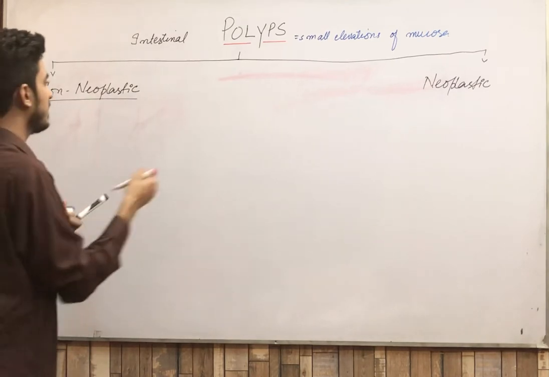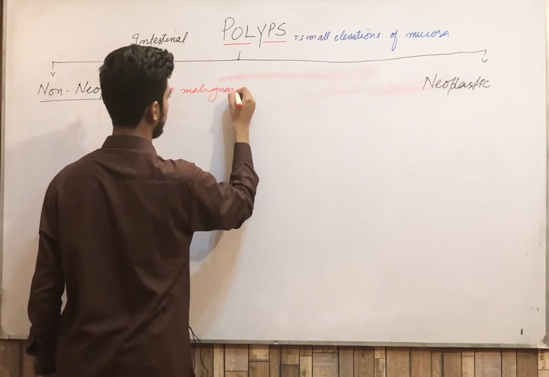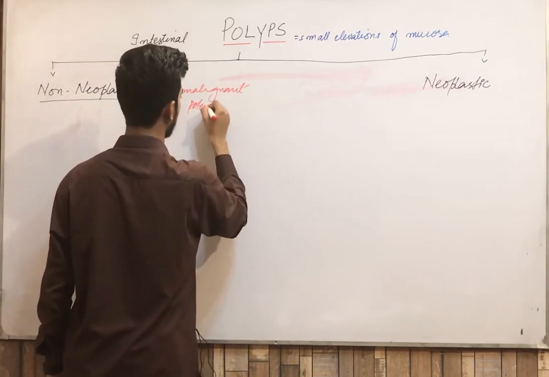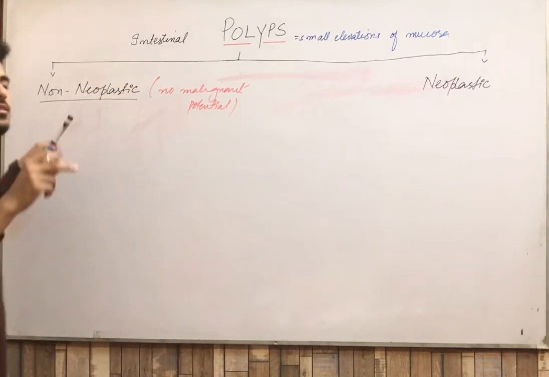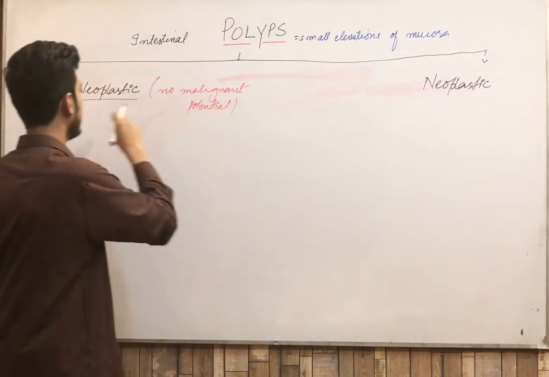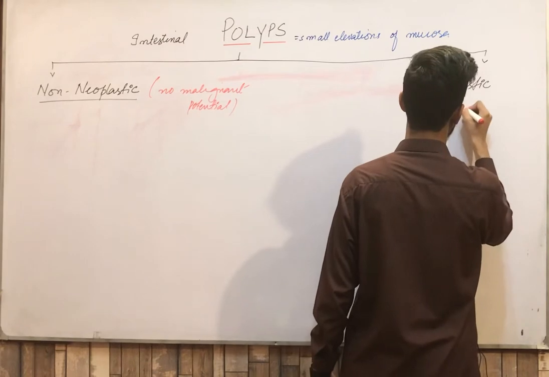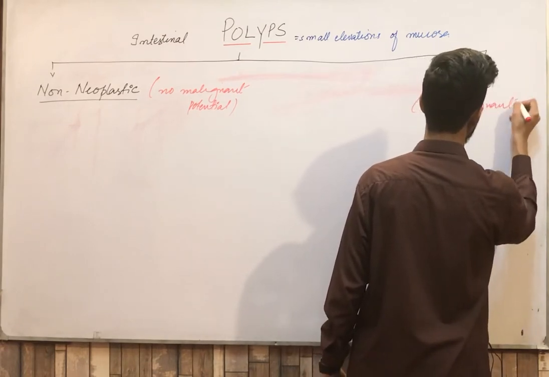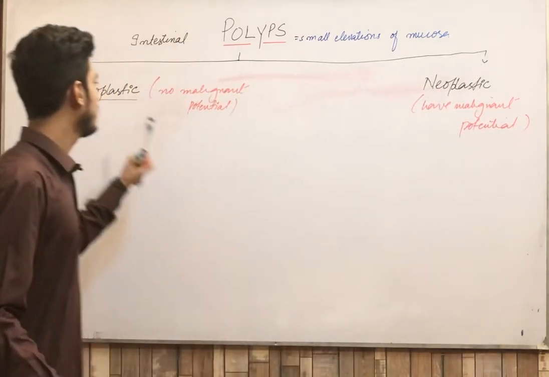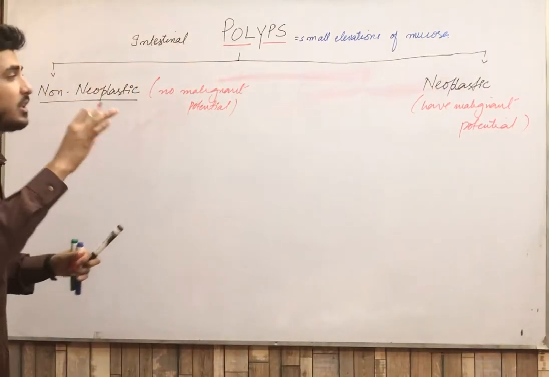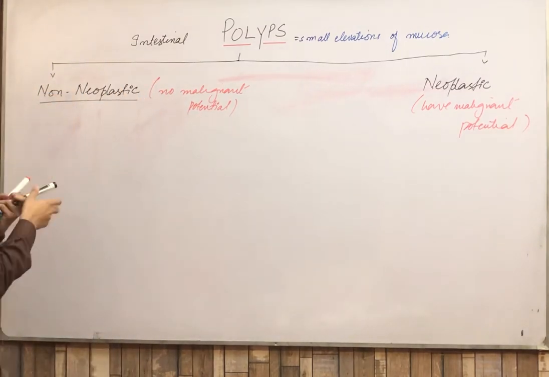Non-neoplastic polyp means that it has no malignant potential. Means they cannot be converted into carcinoma. They cannot lead to carcinoma. These are the non-neoplastic. While the neoplastic polyps have malignant potential. Means it can lead to the development of carcinoma. Clear? Now first of all, I am telling you detail about the classification, then one by one we will be studying in detail every type.